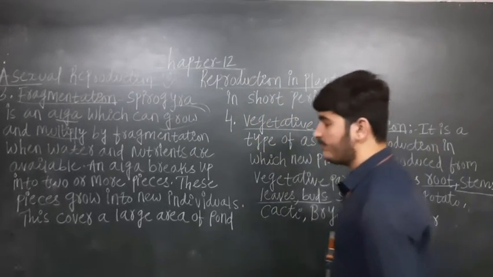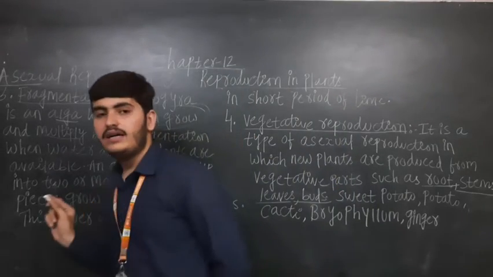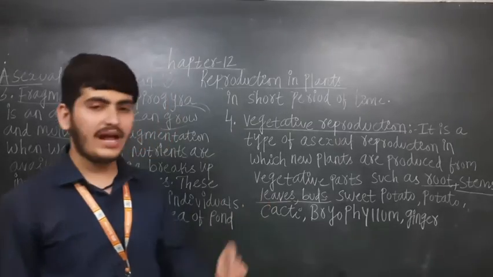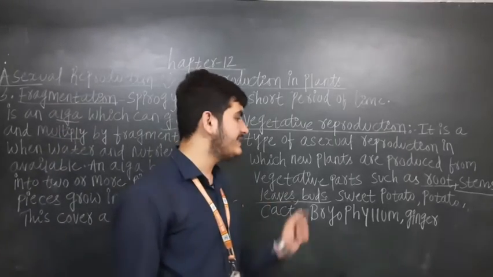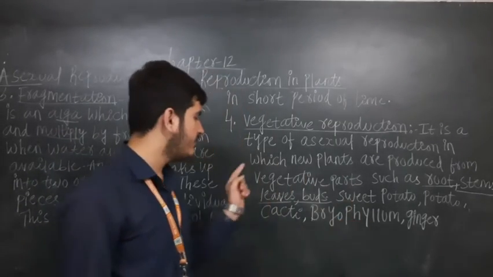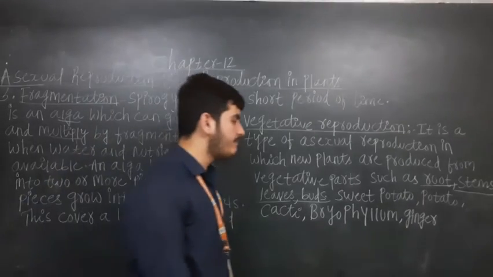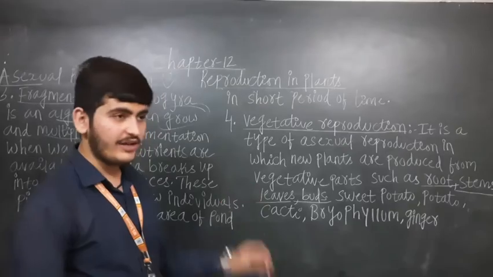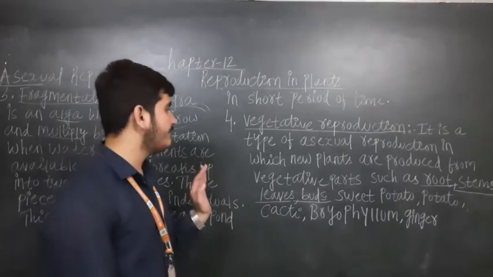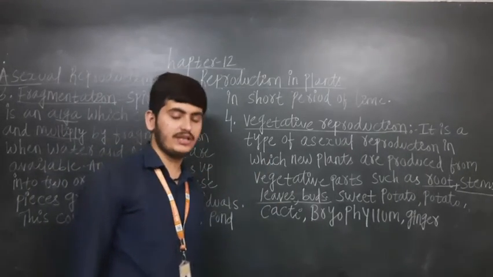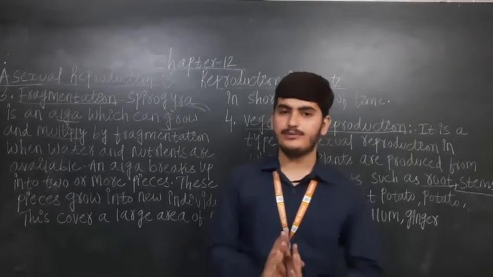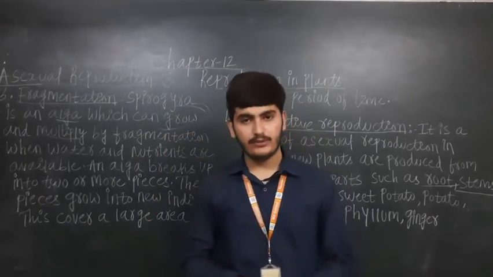Vegetative reproduction means new plants can rise from the vegetative parts of the plant. Now which are the vegetative parts? They are the root, stem, leaves and buds. Examples are sweet potato, ginger, cacti and bryophyllum. These are the examples of vegetative reproduction. So I hope you understood the 4 types of asexual reproduction.